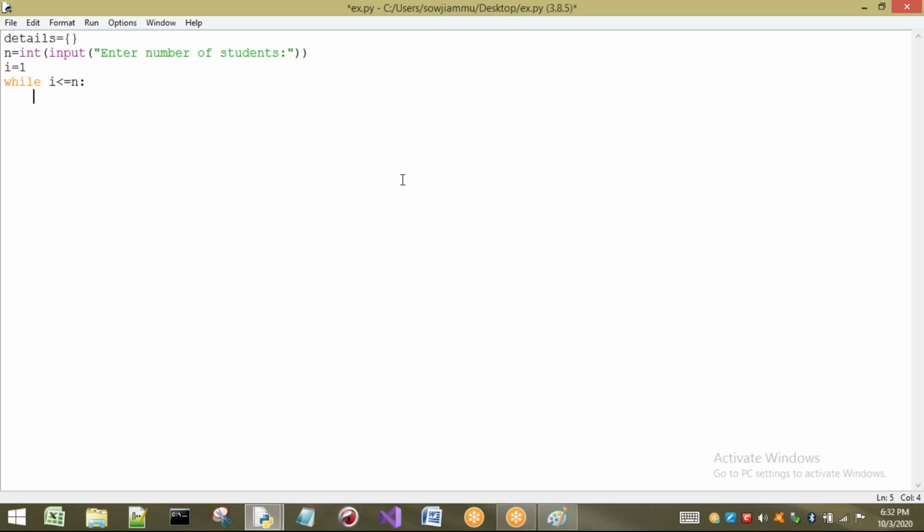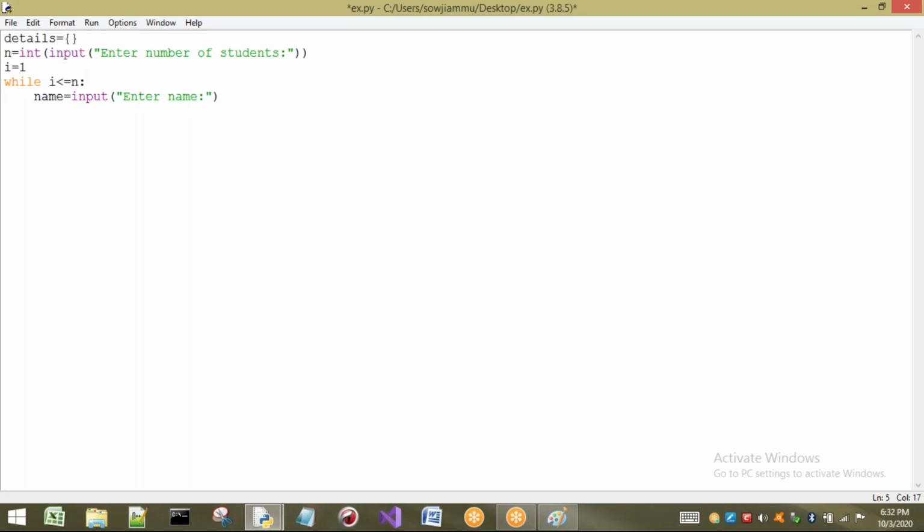Let us take n value as 3 and i value as 1. How many times is this loop going to be executed? For 1, for 2, and for 3. Internally I will increment the i value so that it runs only 3 times. Now the details I want to take are, for example, name. Name is a string type, so I just have to write input, enter name.